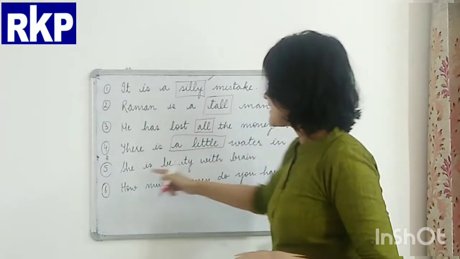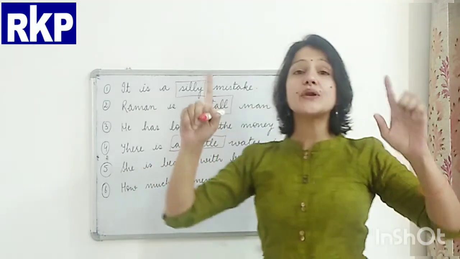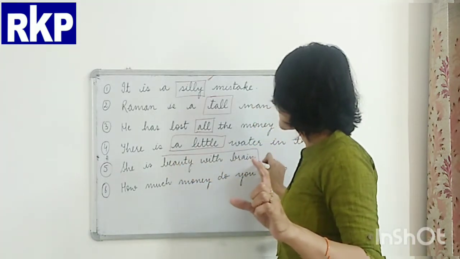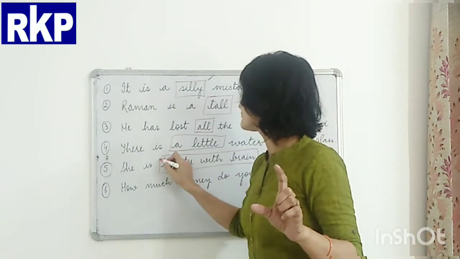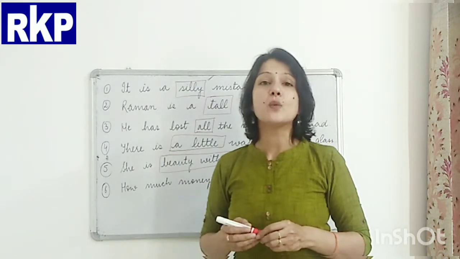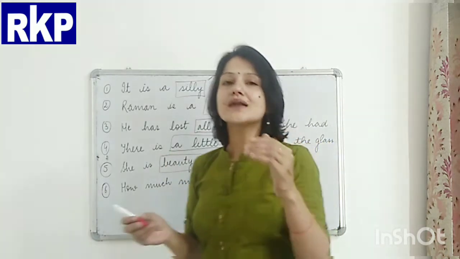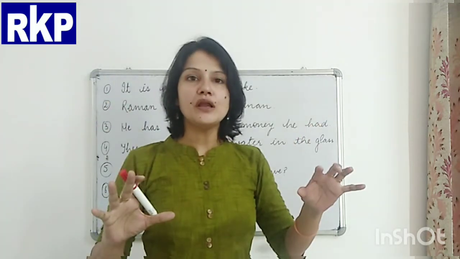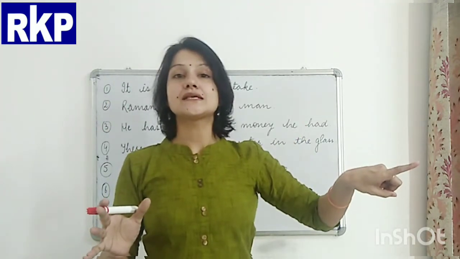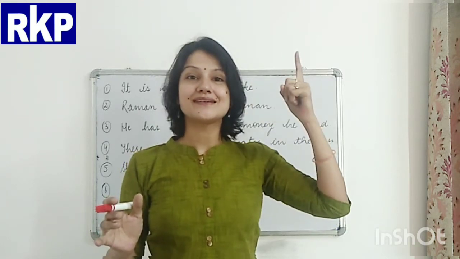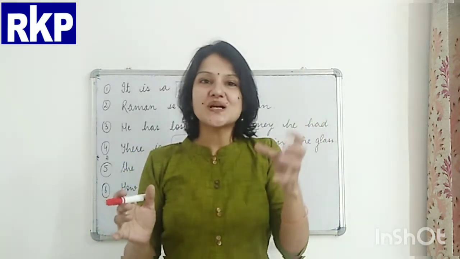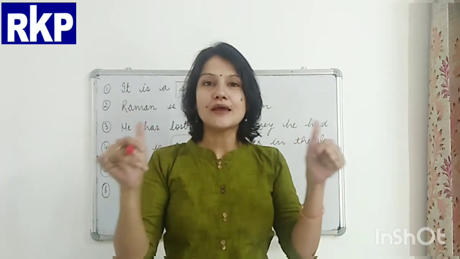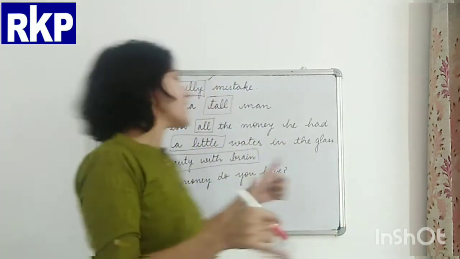She is beauty with brains. Now, this is adjective. Beauty with brains. Now, what does that mean actually? Somebody who is beautiful as well as smart. Alright, so for such a person, we can use this adjective, beauty with brains.